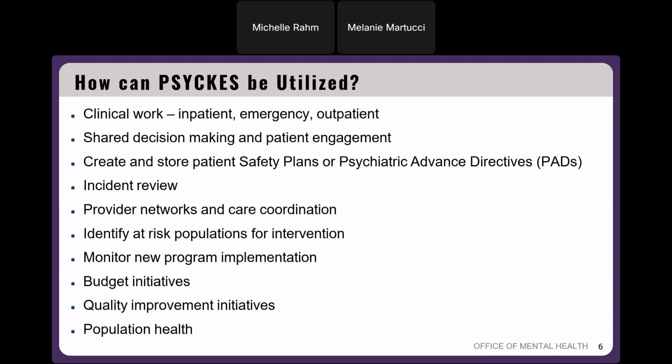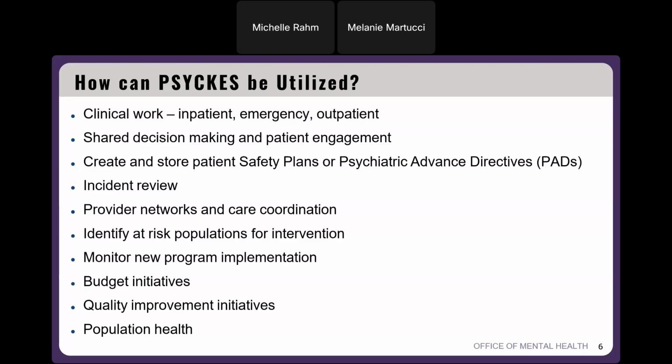All right, how can PSYCKES be utilized? There's a few different ways PSYCKES can be utilized, and it's not just limited to this list. But here's a few of the ways we thought PSYCKES can be utilized, especially in clinical work. So that includes inpatient, emergency, or outpatient clinical work, shared decision making with the client and staff, and patient engagement. Again, folks can create and store safety plans or psychiatric advance directives in the application.